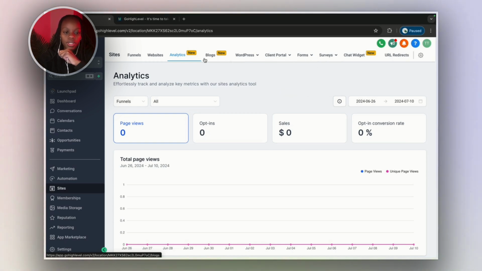You just build a form, and then while you're building your website, you get to a section where you want to add a form. You just select an element, and then you add your form or your survey. Chat widget, we spoke about it. It's that little bubble that will be at the bottom of your website. And then we have URL redirects. If you have long links and you want to shorten them with your custom domain, like your main domain, you can do that all in here.